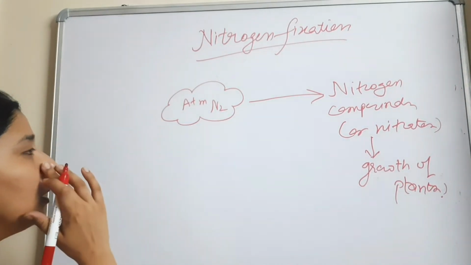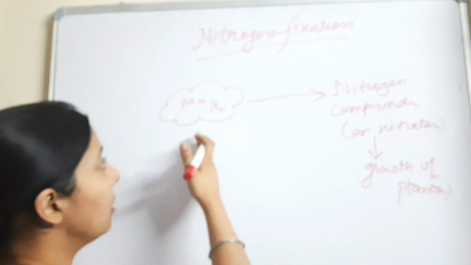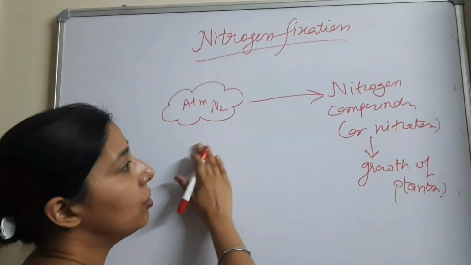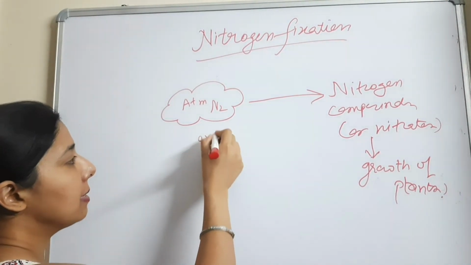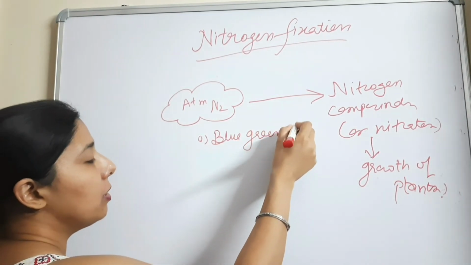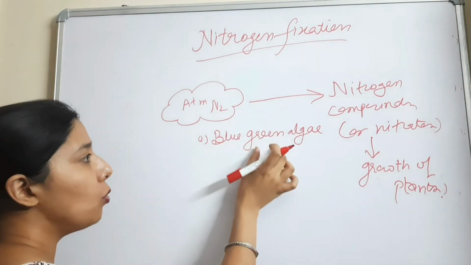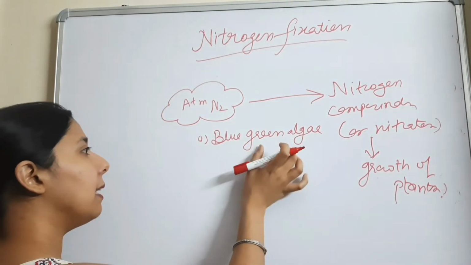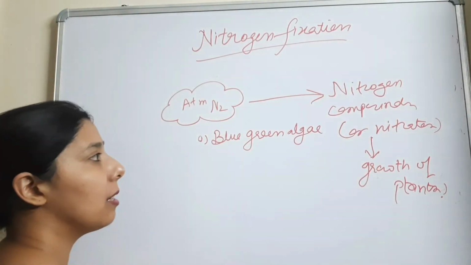Fine. So, what agents are helpful for the conversion of atmospheric nitrogen into the nitrogen compounds? I give you some examples. The first is the blue-green algae. This is a type of microorganism which is of the category algae. The name is blue-green algae. This blue-green algae helps in the conversion of atmospheric nitrogen into the nitrogen compounds.